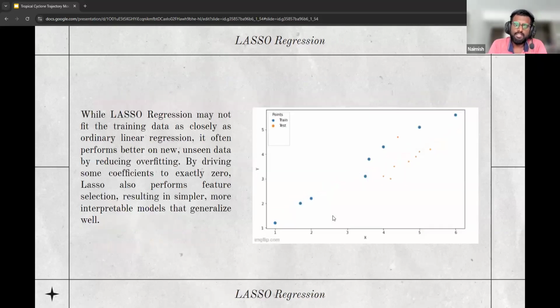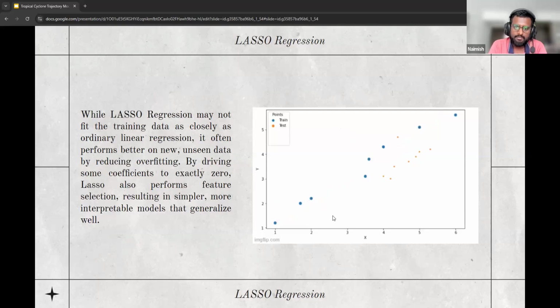Cool. A footnote on Lasso regression before we continue. Models that generalize well are more useful in practice than models that fit well. In real world applications, the goal isn't to just fit the training data perfectly, but it's to make accurate prediction on new unseen data. Overfitting happens when a model learns not only the underlying patterns, but also the noise in the training data, which might hurt performance on future data.